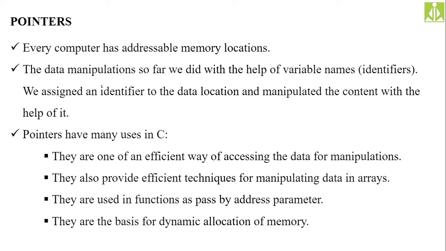Okay. The data manipulation so far we did with the help of a variable name, with the help of identifiers. We assigned an identifier to the data locations and manipulated the content with the help of it. So generally we do it in this way. We are assigning the identifier to the memory location or the data location, and with the help of that identifier only, we are modifying the content of the memory locations. Okay, this is also a possible approach. So far we did it like this only. But it is not an efficient approach. Remember this one, it is not an efficient approach. That's the reason we are going for pointers.